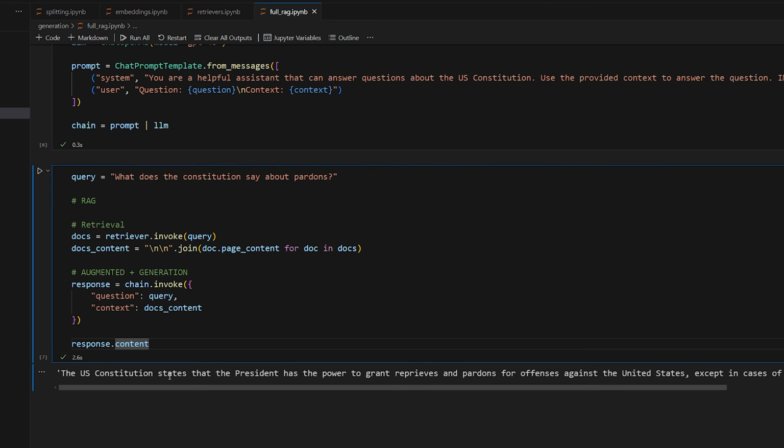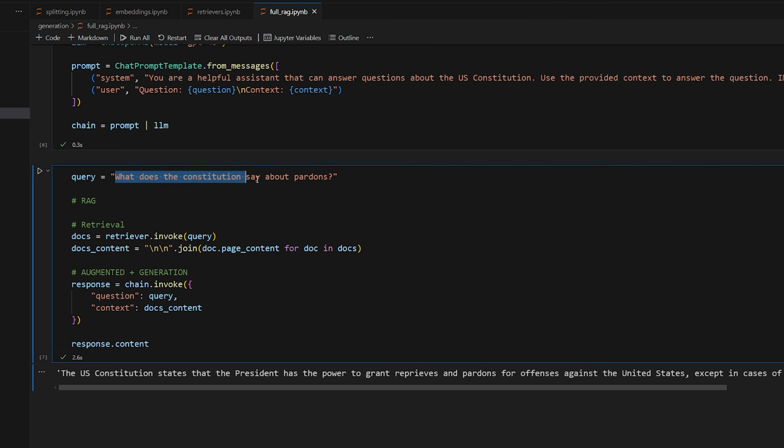The U.S. Constitution states that the president has the power to grant reprieves and pardons for offenses against the United States, except in cases of impeachment. Pretty awesome, right? And if you wanted to, you could also print the docs, the related docs that it used to answer the question, just so that you can see that it's using related information.